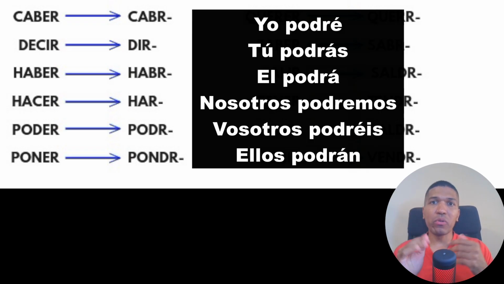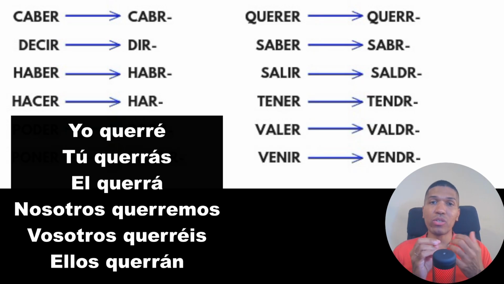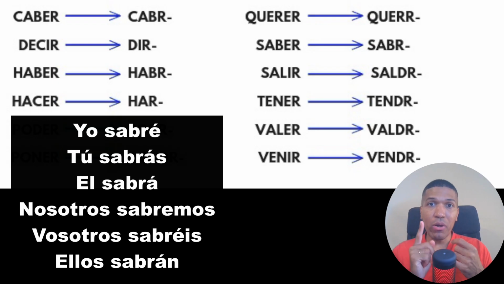Podré, podrás, podremos. So, it's future, guys. And then poner, to put, a very important verb also here. Poneré, no. And querer, to want, also is irregular. Saber, to know. So, I will know is not yo saberé. I will know, yo sabré. You will know, tú sabrás, and so on.